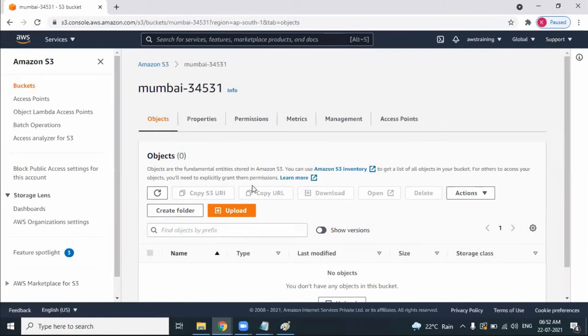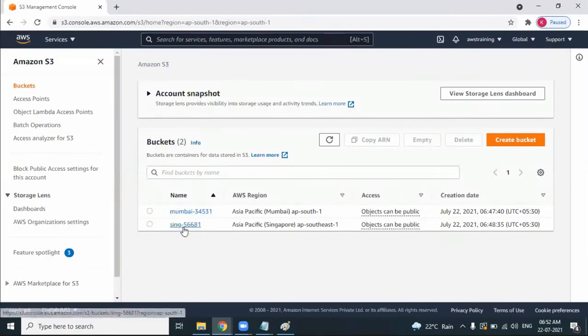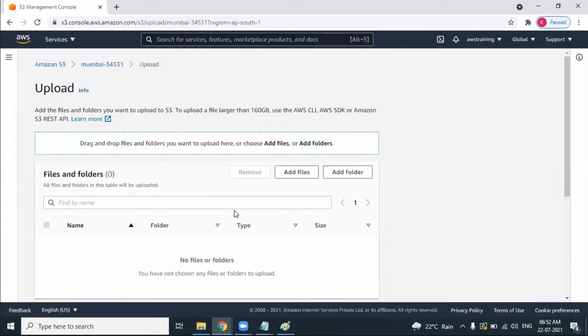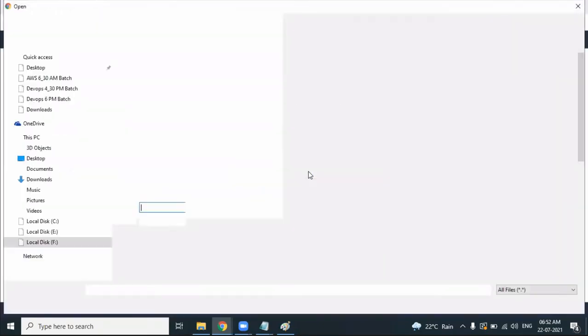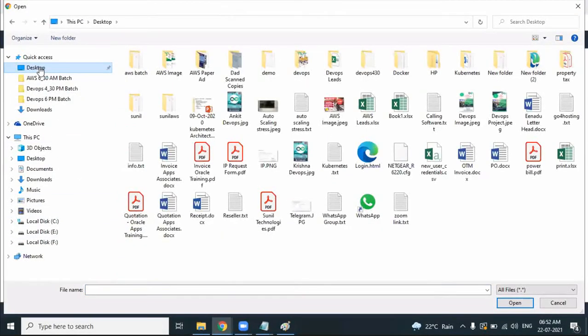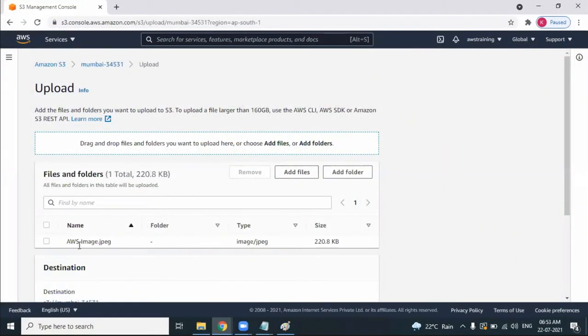Right now, there are no objects in Mumbai, and there are no objects in the Singapore region. Now, what I'm doing, I'm selecting the Mumbai region and uploading an object. Any object, let's say I'm uploading this particular image, AWS image.jpg. I am uploading the image in which bucket? Mumbai bucket.